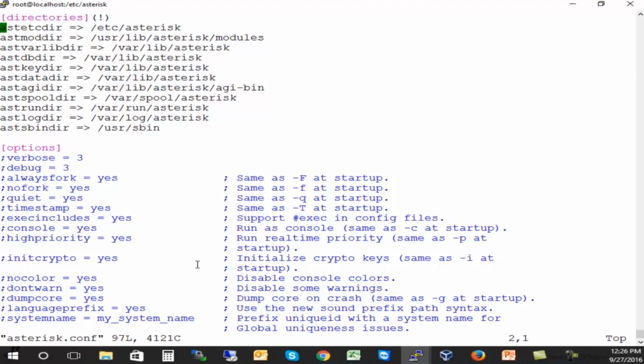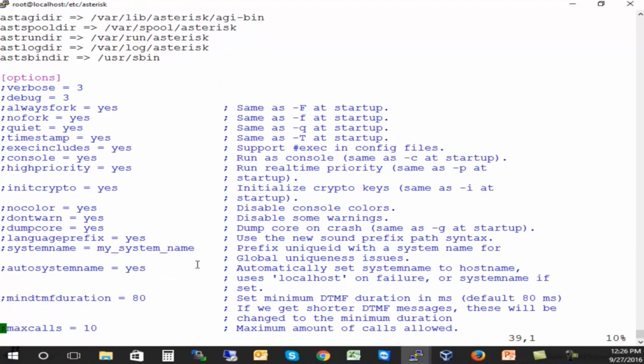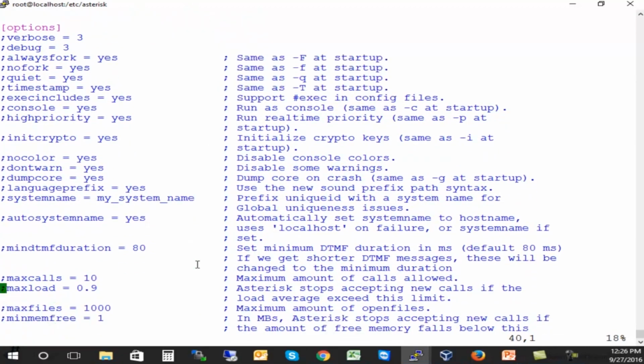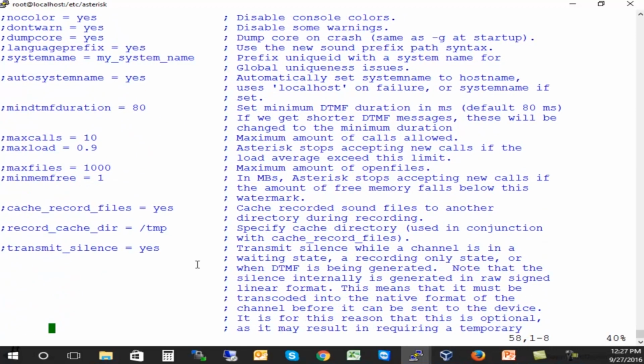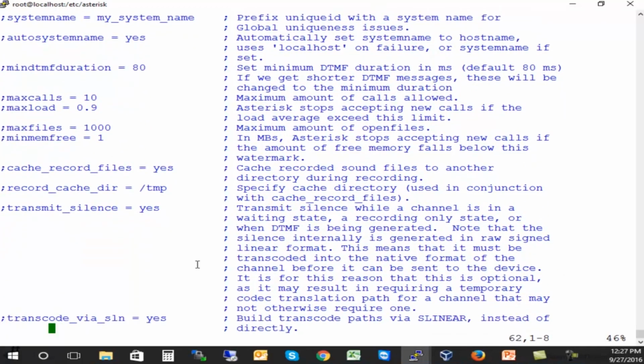One that I like is you can set the maximum calls or the maximum load for that Asterisk system. So let's say that you have a server that you know it can take 100 concurrent calls. You can set that up here so that you know you're not going to try to do more than 100 concurrent calls. And this is the sample file. And it's a good read if you have the time.